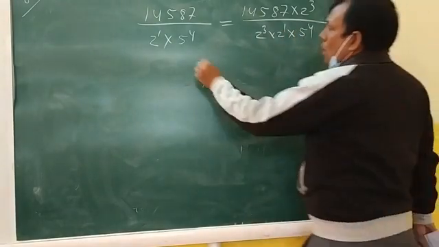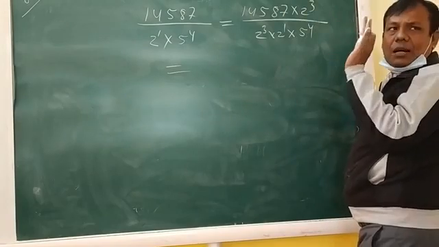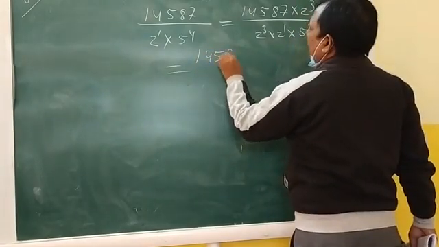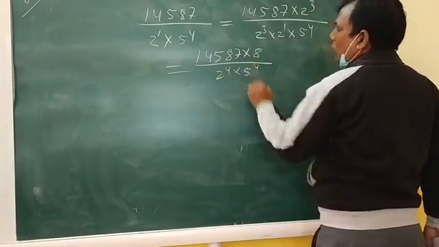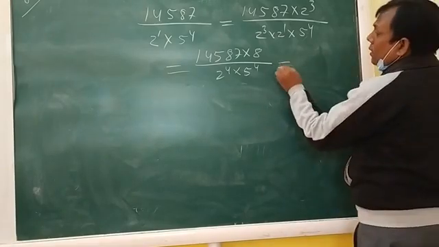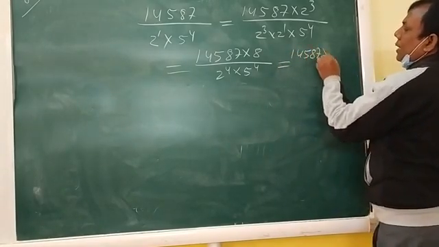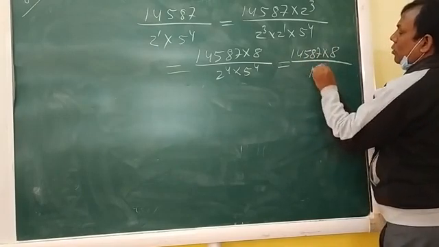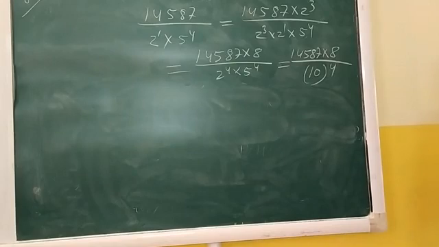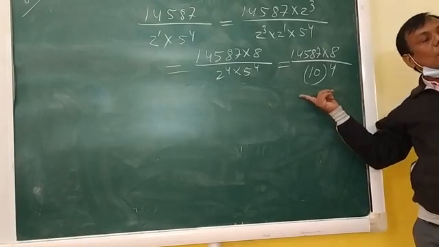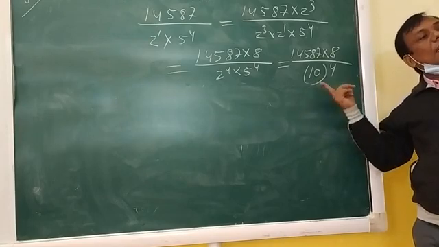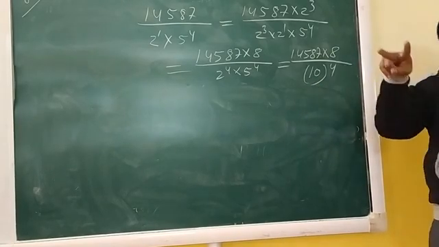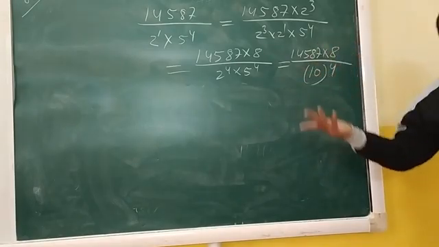Now after that, I am not going to multiply this. I will only write 14587 into 8 by 2 to the power 4 into 5 to the power 4. After that, 14587 into 8 by, this is 10 to the power 4. Now you only have to see the denominator. If you are able to convert the denominator into this form, then very easily by seeing the power of 10, you can say after how many decimal places it will terminate.